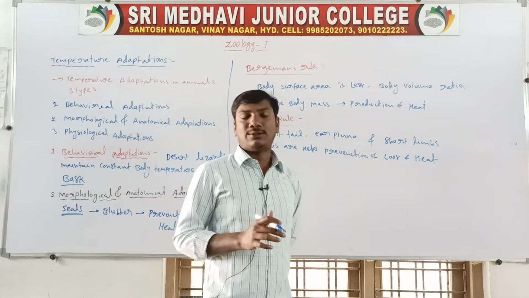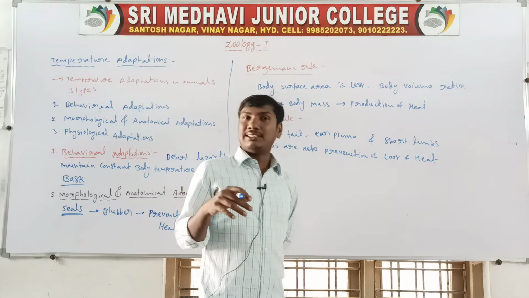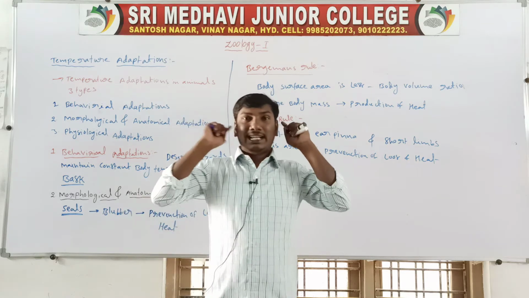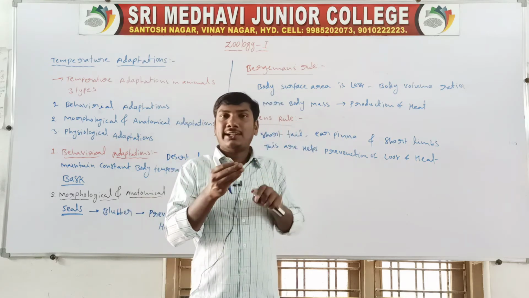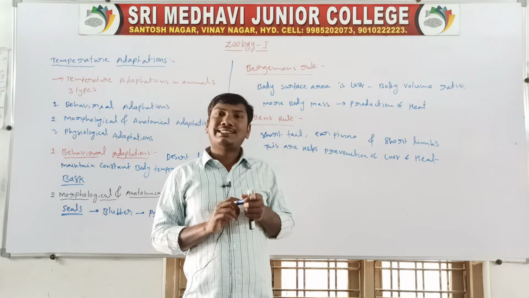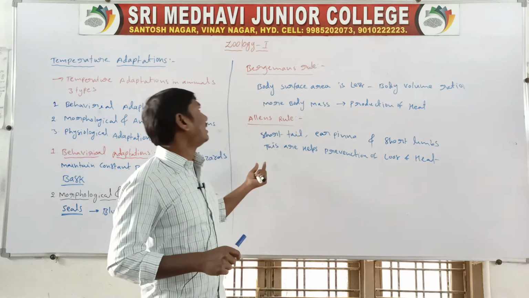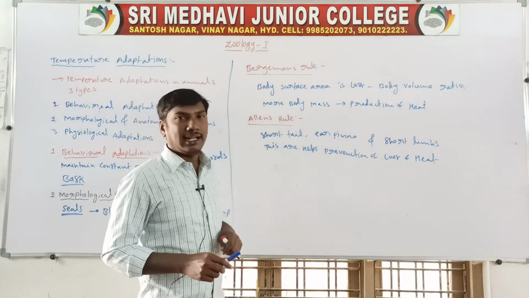According to Allen's rule, animals living in cold regions present short tails, short ears, and short limbs. These help in the prevention of loss of heat. So these are Bergmann's rule and Allen's rule.